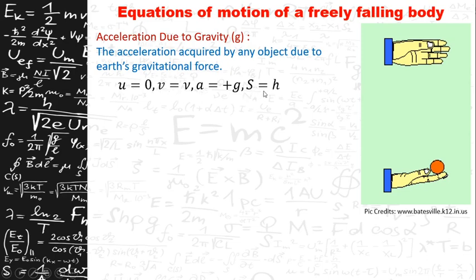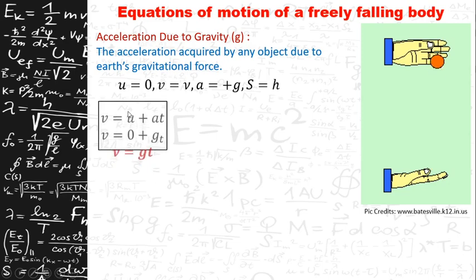Substituting these values in the four equations of motion, you will get the equations of motion of a freely falling body. Let us first substitute these values in the first equation of motion, that is v is equal to u plus at. Substituting u is equal to 0, a is equal to g, and t, you will get v is equal to gt.